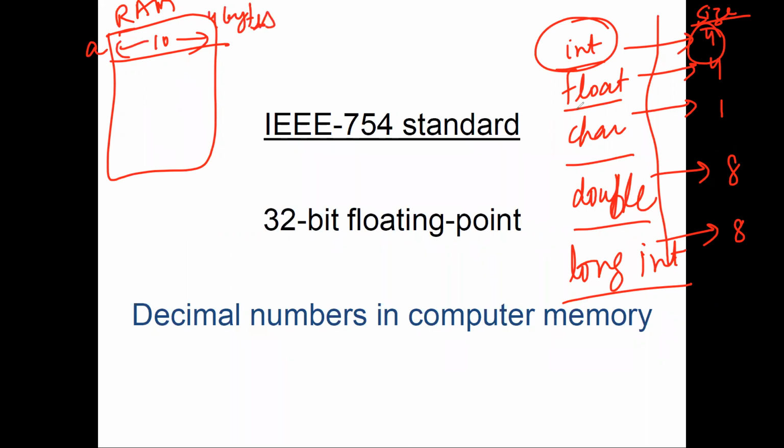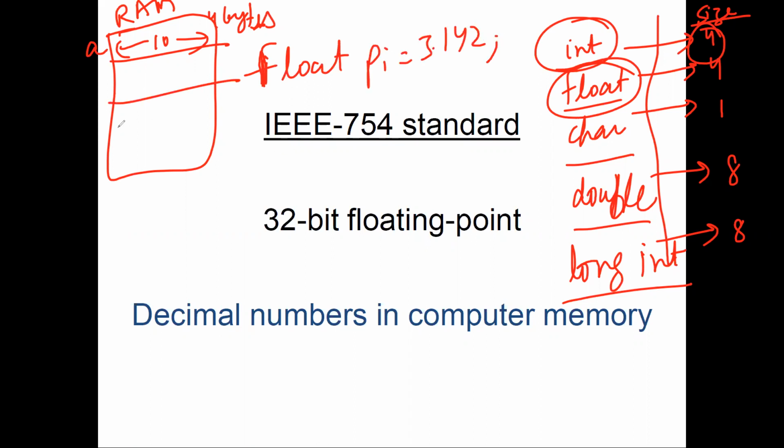Similarly, if I say float pi equal to 3.142, this pi will again be given 4 bytes. So this is a box of 4 bytes in the RAM.